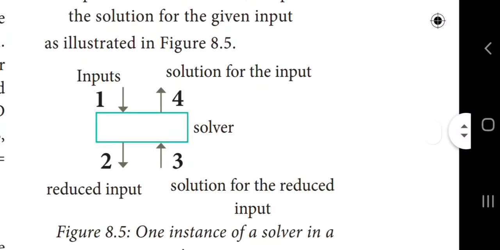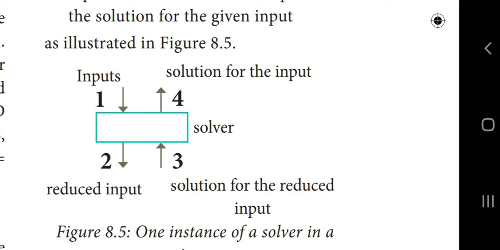One instance of a solver in a recursive process: the total input is passed to the processing, then the input is reduced, the solution is found for the reduced input, and the solution is given for the given input, okay. That is, a problem can be divided into sub problems, find the solution to the sub problems and combine all the solutions to the sub problems and give the solution to the given problem.